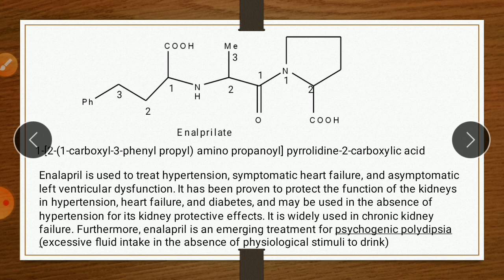It is widely used in chronic kidney failure. Furthermore, enalapril is an emerging treatment for psychogenic polydipsia. Polydipsia means increase in thirst. So psychogenic polydipsia means excessive fluid intake in the absence of physiological stimuli to drink.